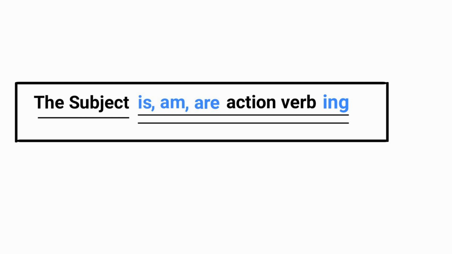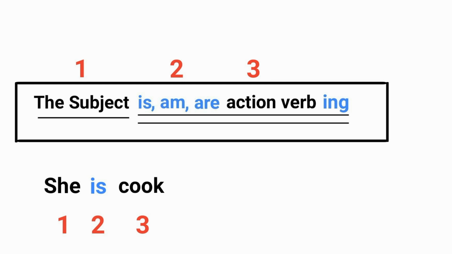Now let's create an example. Step 1. The subject. This is the personal pronoun she. Step 2. The auxiliary verb to be. The form is. Step 3 is a semantic verb cook. Step 4. Adding the suffix ing.